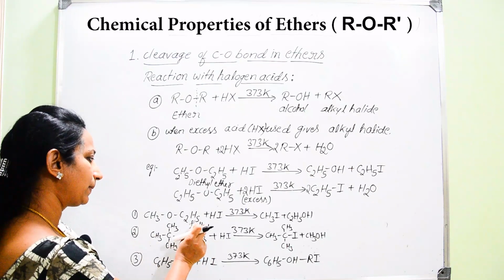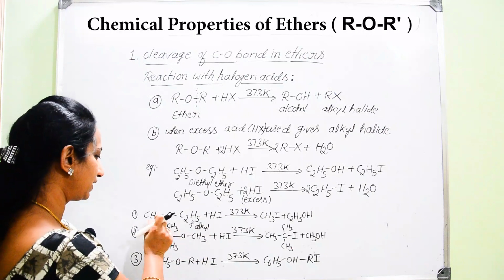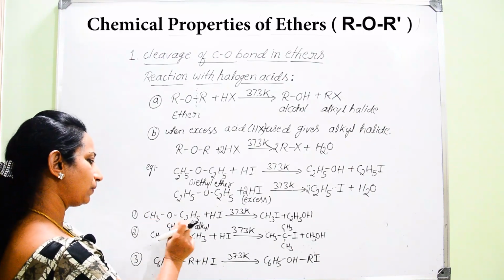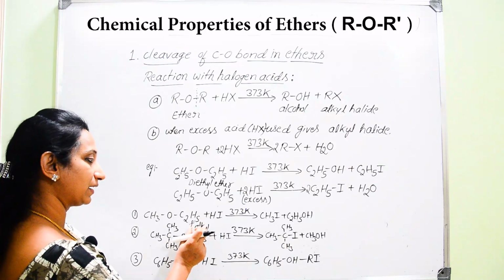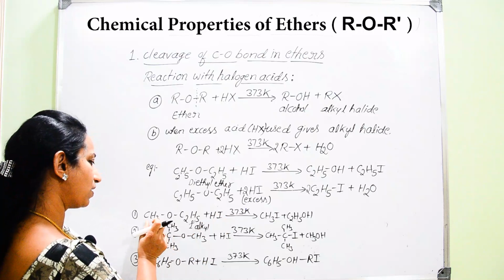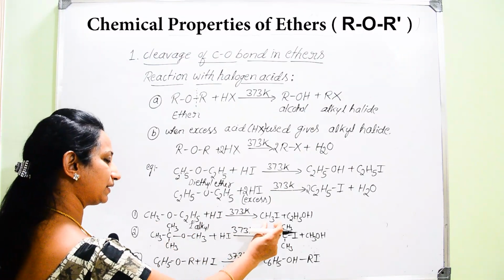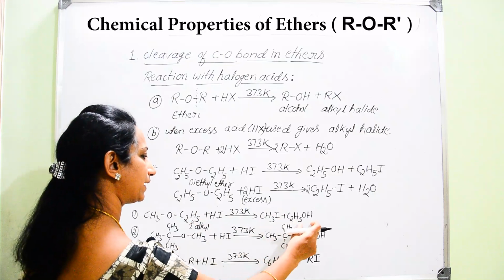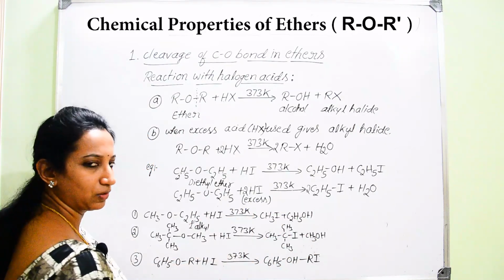Among the methyl group and the primary alkyl group, the smaller one is methyl. Iodide will usually form with the smaller alkyl group, that is methyl iodide, and alcohol will combine with the ethyl group, hence you will get ethanol or ethyl alcohol.